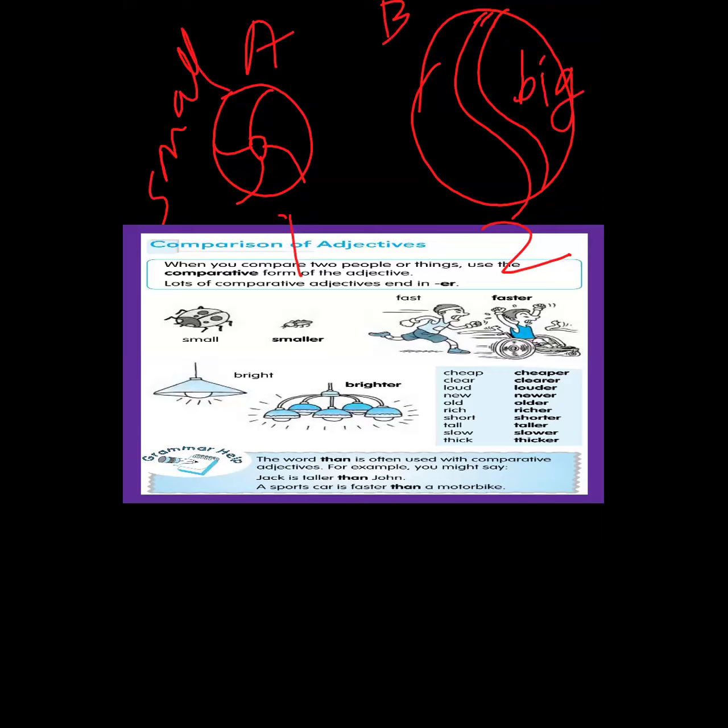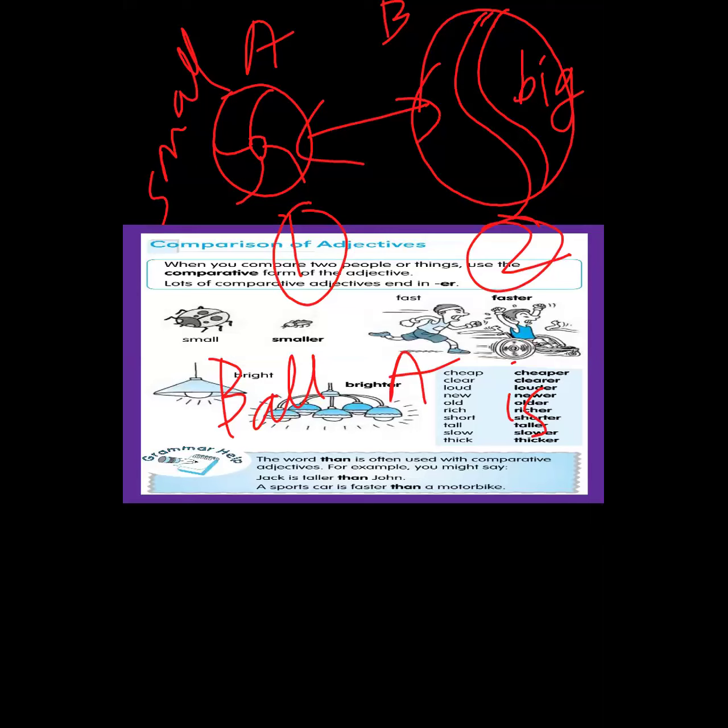I'm going to say that ball A or ball 1, whatever it is. So here I am comparing 1 and 2. Two balls I am comparing, right? So how am I going to say? I'm going to say ball A is smaller. Comparative adjective I'm going to use. In comparative adjective, you're going to add er. So I'm going to say ball A is smaller than ball B.